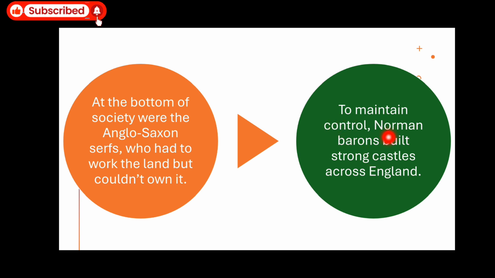To maintain control, Norman barons, we could call them lesser nobles, built strong castles across England. So in order to control these serfs, these ordinary people, the Norman barons built strong castles and lived there, right?